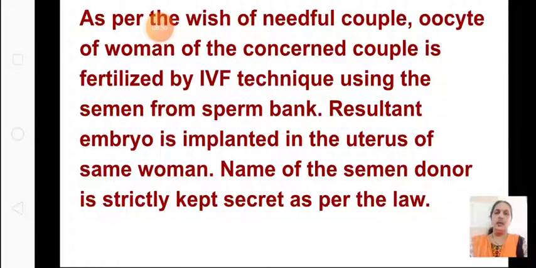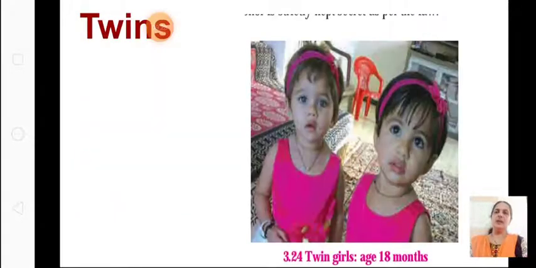So when the male has a problem, the couple can get very fertile sperms and use them to fertilize the oocyte, and after fertilization it is implanted into the same woman, and after that she can conceive and give birth to a child. So these are the three we have learned. What are the three? Surrogacy, the IVF method, as well as the sperm bank. Now coming to the next, we are going to learn about twins. We are going to see there are two types of twins. How the twins are born, that also we have to learn. Okay.